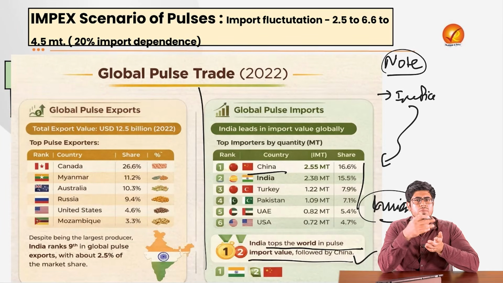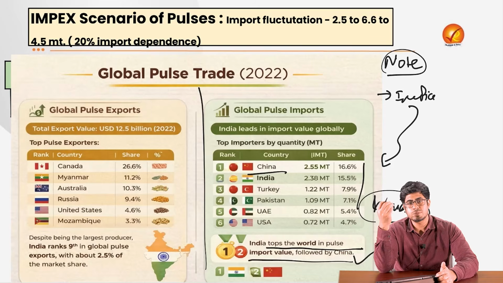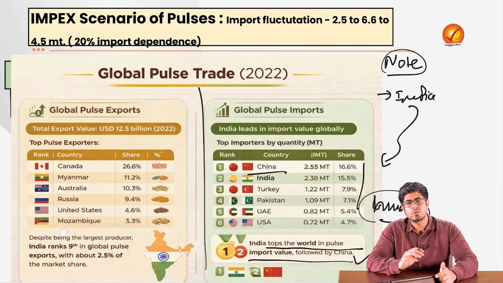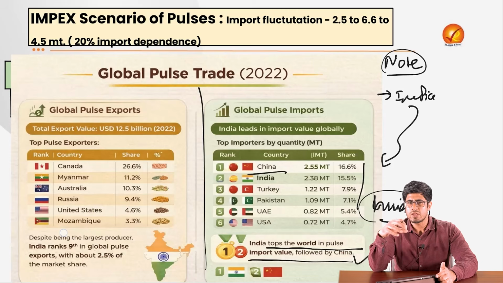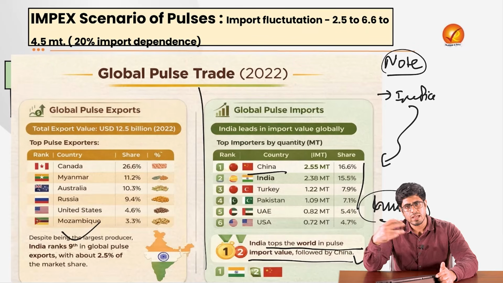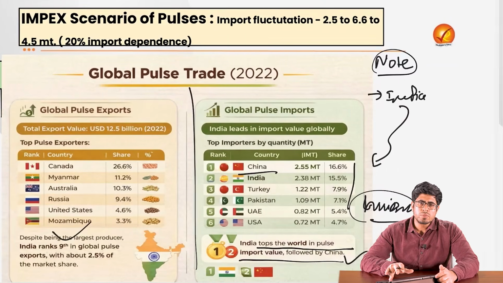Hope that is clear. Also, even if India is the largest importer of pulses, that doesn't mean India would not be exporting pulses. India, despite being an importer, is also one of the largest exporters of pulses in the world. It ranks 9th in the global export of pulses, taking around 2.5% of the export share in the pulse market, right? So India is both an exporter and an importer, the largest importer in terms of value, in terms of money, but the second largest importer in terms of volume, in terms of quantity, right? Once that is clear, let's see what the government is doing about the whole issue.